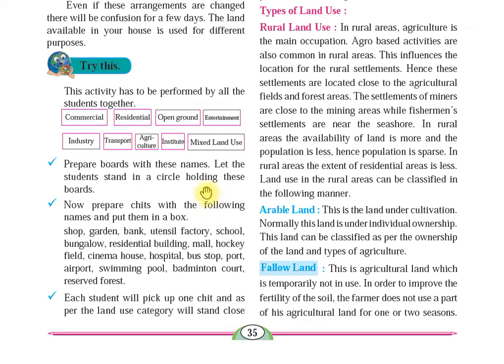Now school, where will school come? It will come under your institute. Bungalow. Now where will bungalow come? It will come in your residential area. So all these things have to be classified.